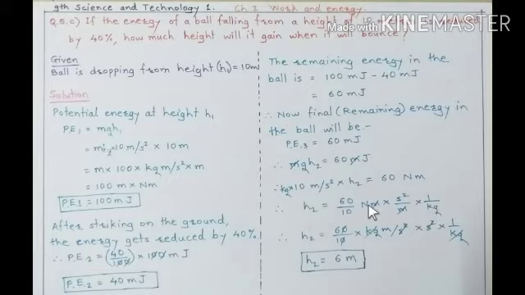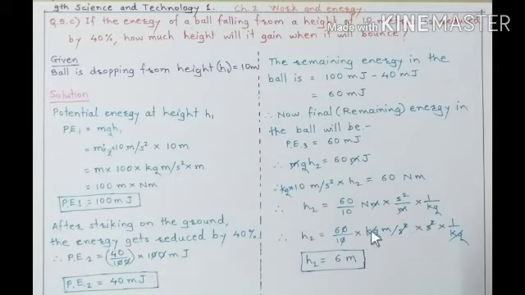Then the mass present in the numerator and in the denominator will get cancelled by each other. Therefore h2 is equal to 60 divided by 10, meaning 6, into Newton, meaning kilogram meter per second square, into second square into 1 by kilogram.